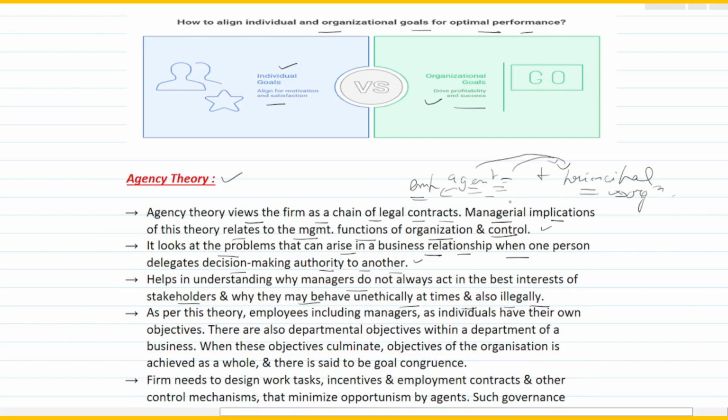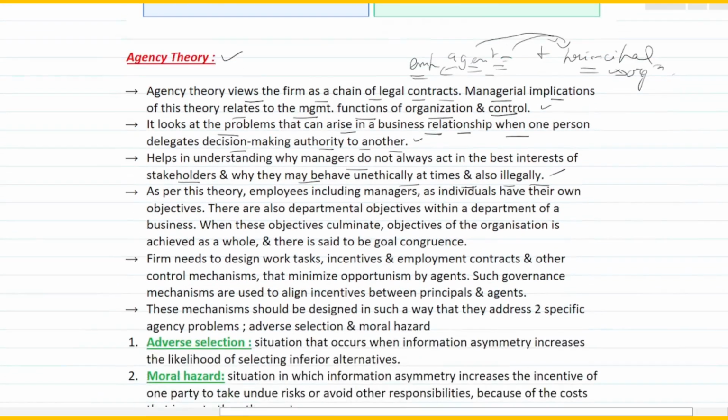You may take some kind of bribe, or some kind of materialistic favors. So agency theory helps in understanding why managers do not always act in the best interest of stakeholders, and why they may behave unethically at times and also illegally. Agency theory tries to decode it.